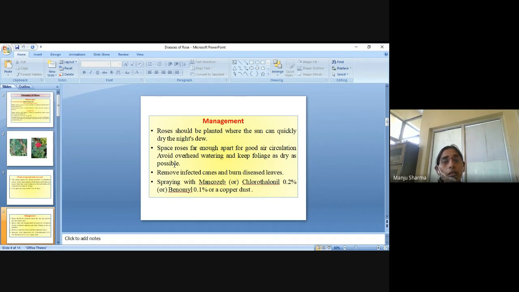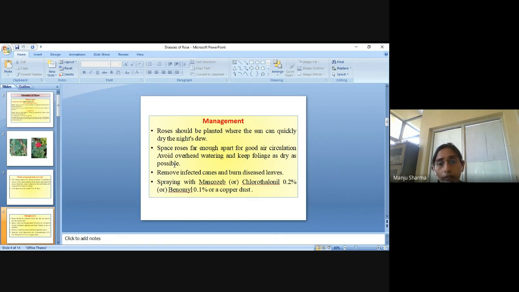And the water should not stagnate at a particular place, because in water stagnation and humidity, the fungi will grow very fast. Remove infected canes and burn diseased leaves. So directly we have to remove the infected leaves, or we have to burn the diseased leaves.